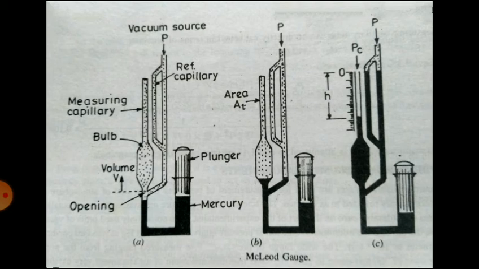So the plunger is pushed in a downward direction, and the mercury level goes up, sealing a gas sample of known volume V in the bulb and the measuring capillary.